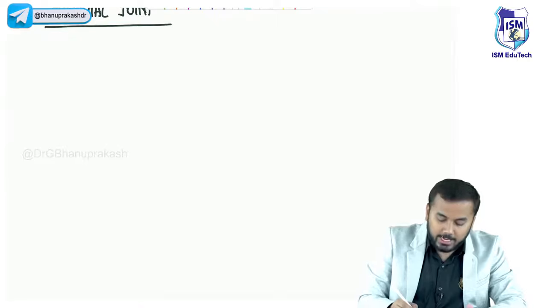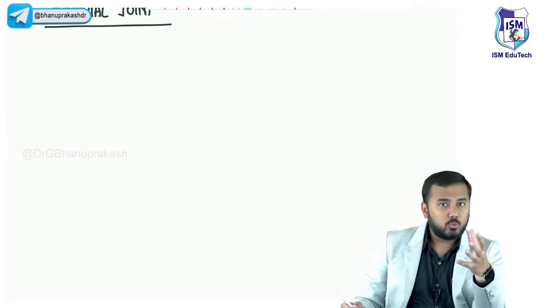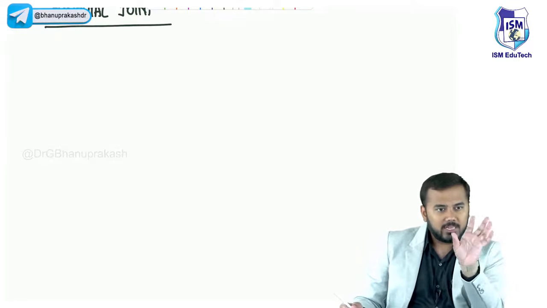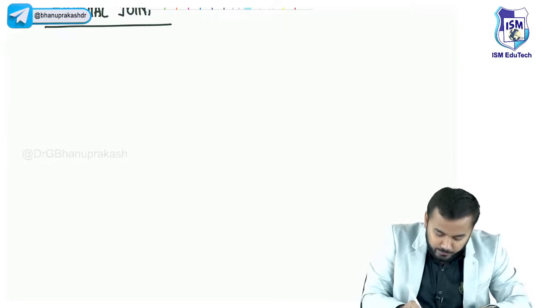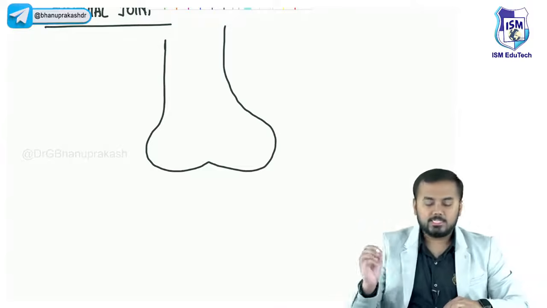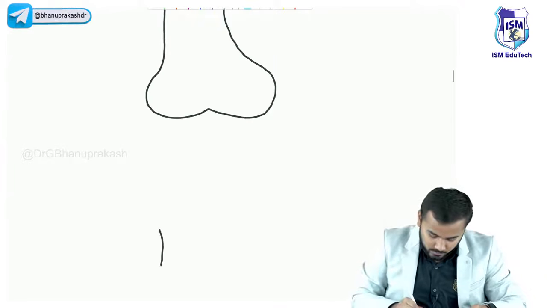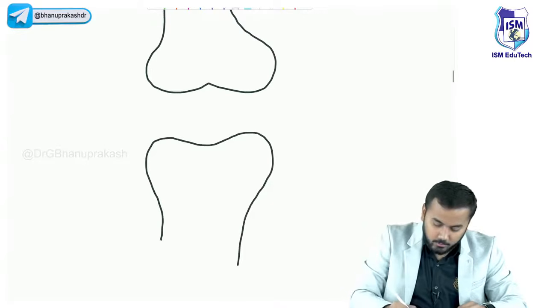Now, regarding these synovial joints, guys, you know the typical structure of a joint. In your +2 biology textbook, you will see a typical structure of a joint. Let us say this is one bone, and this is another bone.